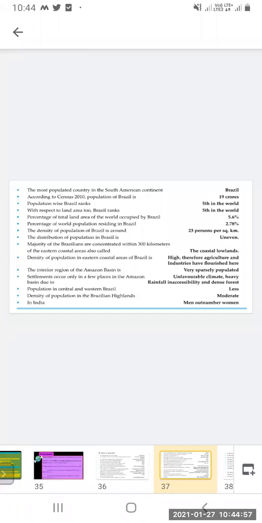Again, the distribution of population is uneven. The majority of Brazilians are concentrated within 300 kilometers of the eastern coastal area, also called the coastal lowlands. The density of population in the eastern coastal area of Brazil is high. Therefore, agriculture and industries have flourished here, because where the population is more, agriculture and industry flourish.